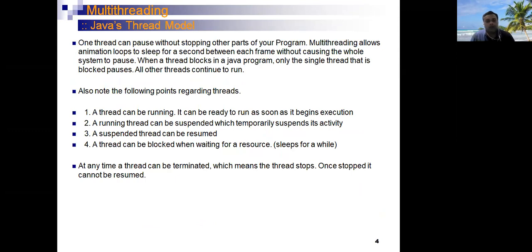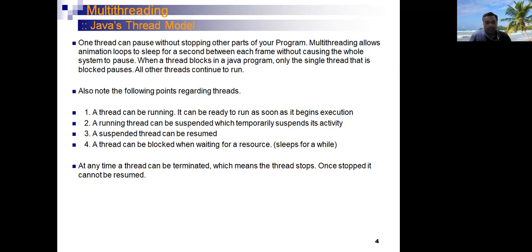Here, one thread can pause without stopping the other parts of your program. Multithreading allows an animation loop to sleep for a second between each frame without causing the whole system to pause. Due to the multithreading environment, the programmer can pause the execution of a certain thread explicitly in between.